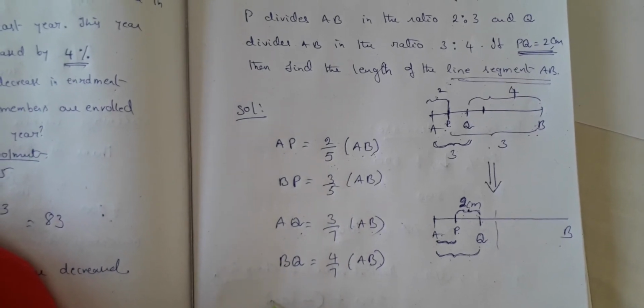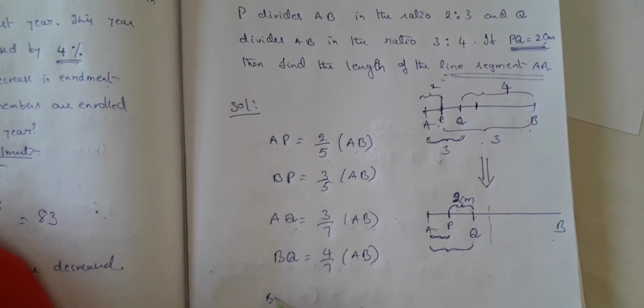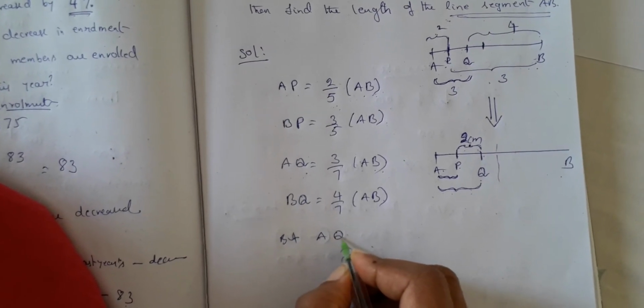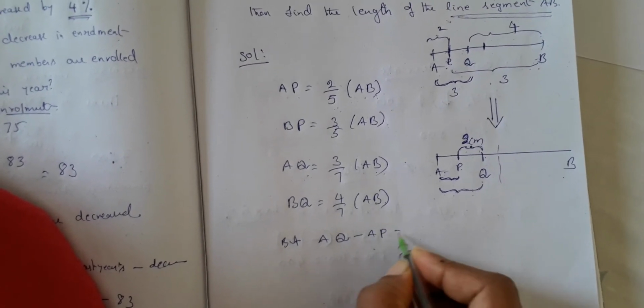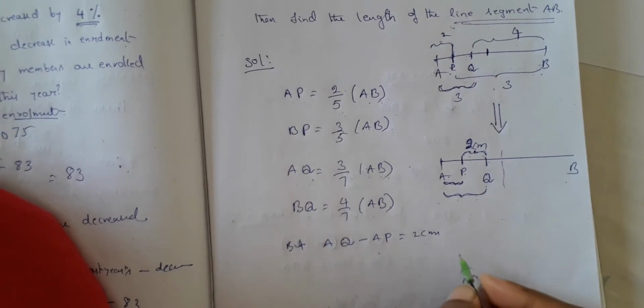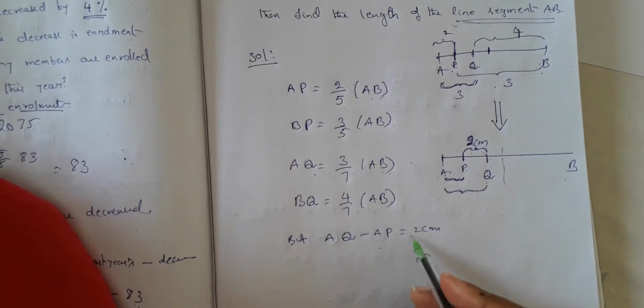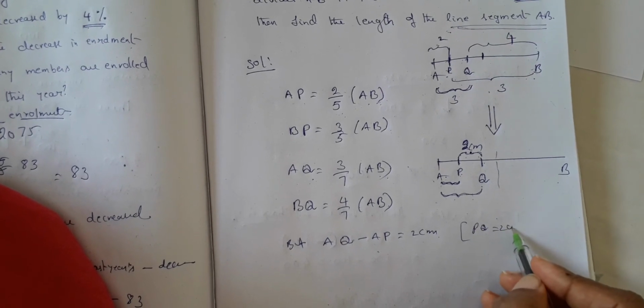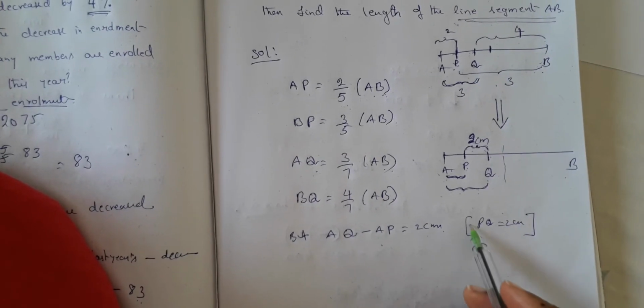But what is given? AQ minus AP is equal to 2 centimeters. Why? Because PQ is equal to 2 centimeters.